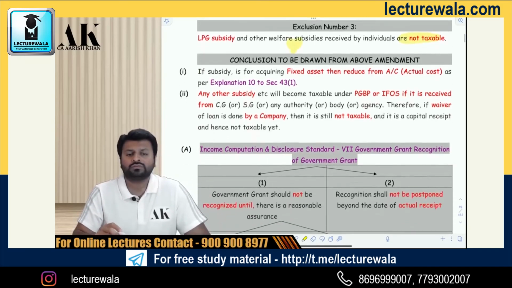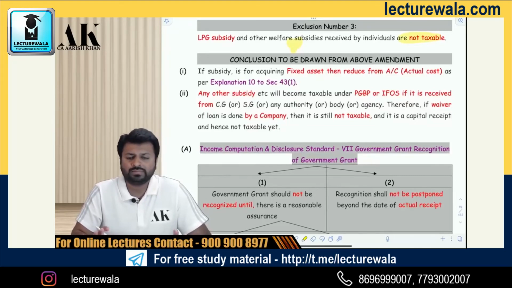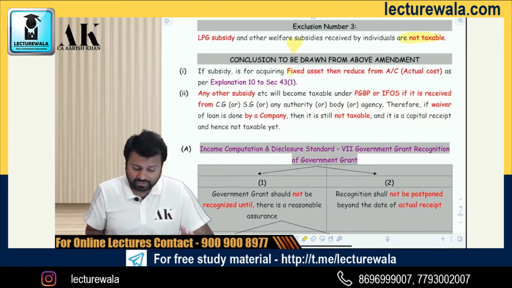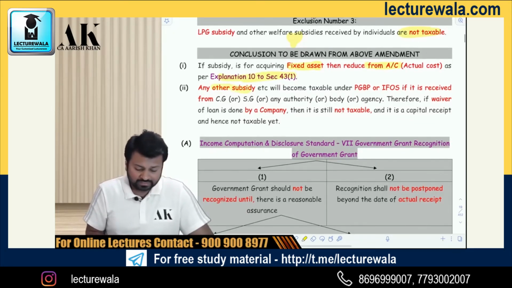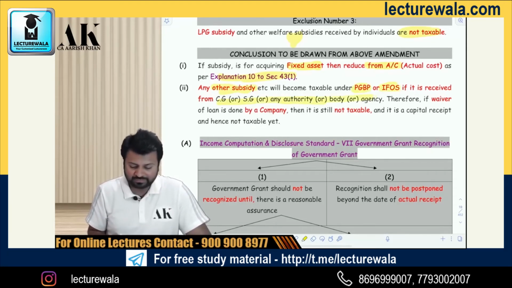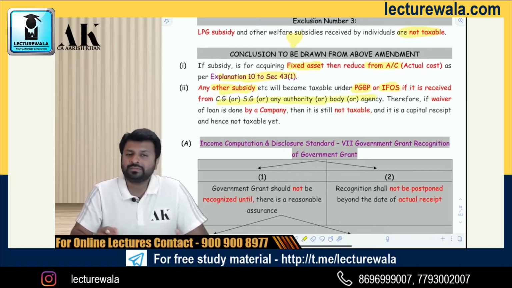Okay. So what conclusion can we draw out of it? We can draw a very simple conclusion: if the subsidy is for acquiring a fixed asset, then reduce it from the actual cost. But if the subsidy is any other, then it will be chargeable under PGBP or IFOS if it is received from these people. If it is received from some other people, then it is not chargeable. If it is a capital receipt, revenue receipts are always chargeable.